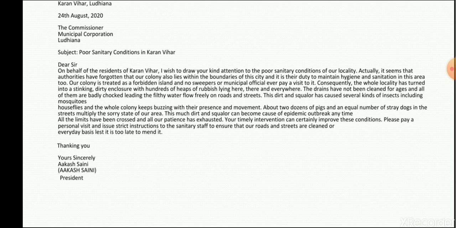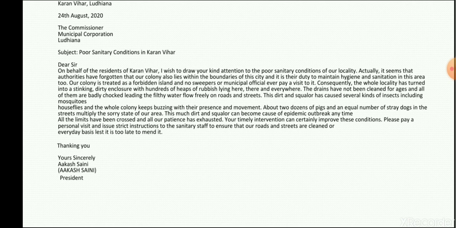So your timely intervention can certainly improve these conditions. So you are requesting the commissioner to pay a personal visit and issue strict instructions to the sanitary staff. At every place sanitary staff is recruited, but sometimes they are not led the way in which they are to work, sometimes they don't come of their own will, sometimes the authorities intervene and put them to some other place to do some other work.